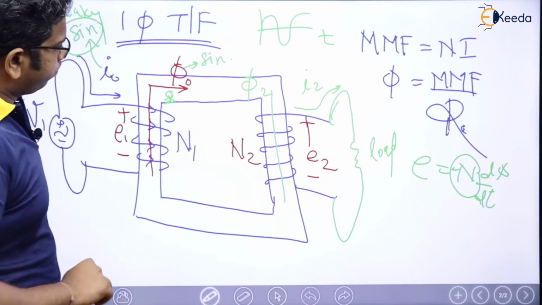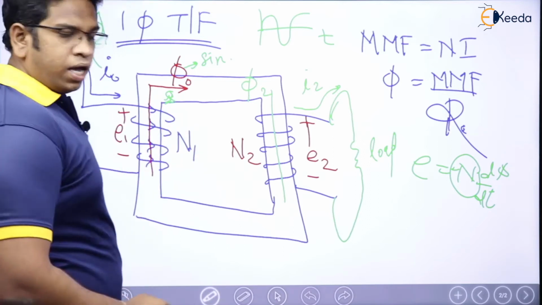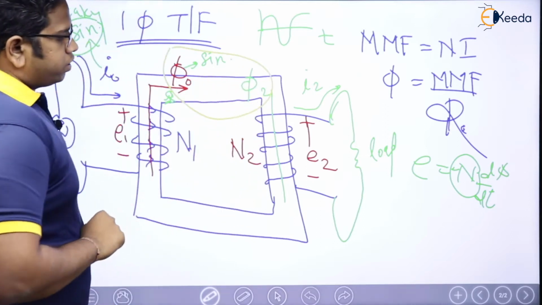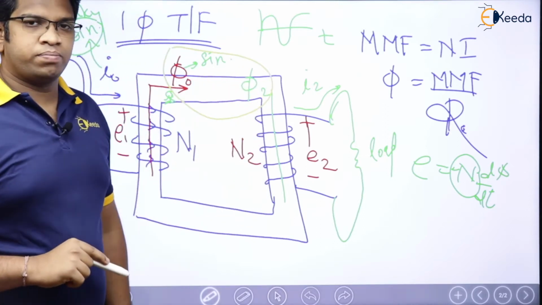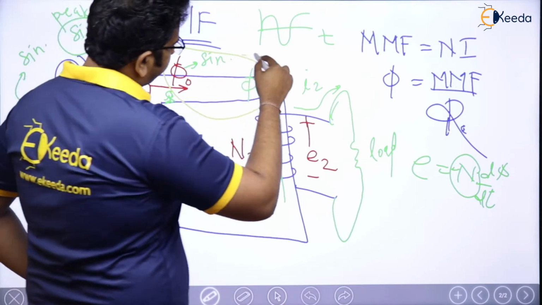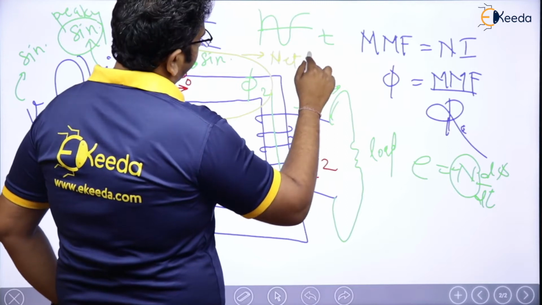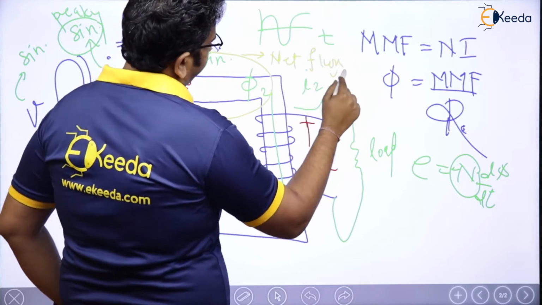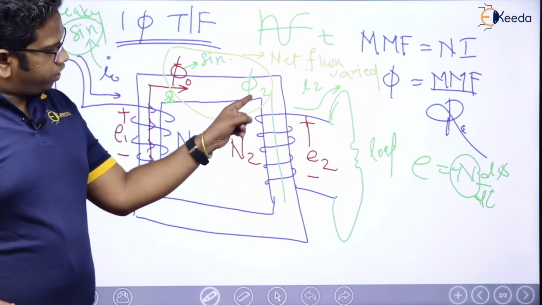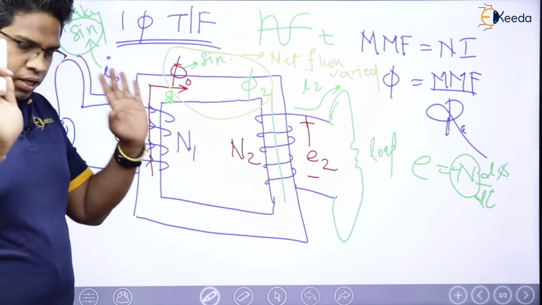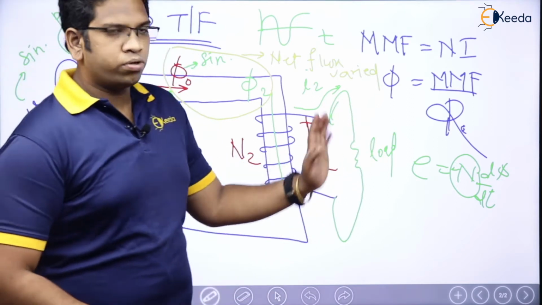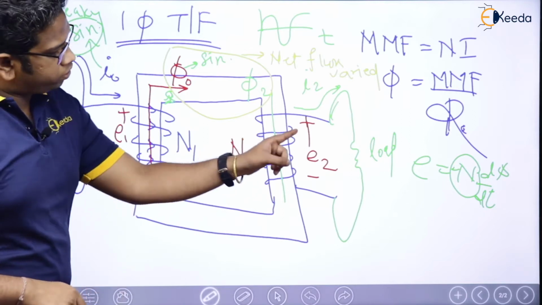Of course. Now please tell me what will happen inside. It may happen that this phi2 will try to disturb phi naught, which means the net flux is varied. Am I right or wrong? Initially, before having the load, just assume this load is not there.